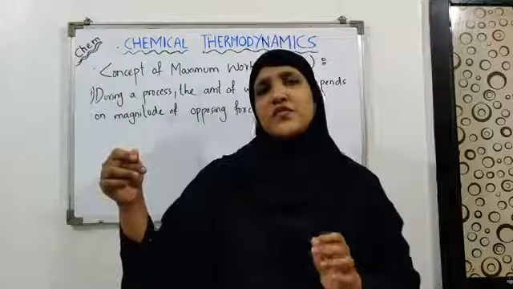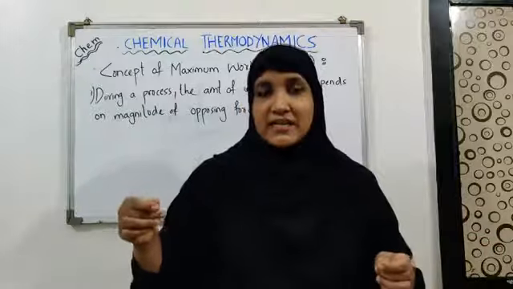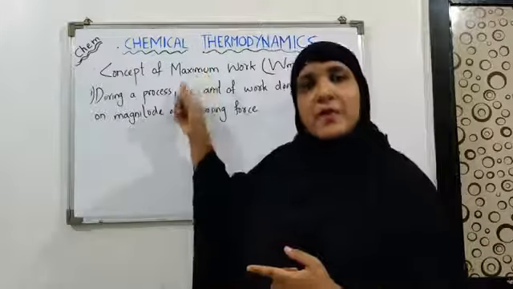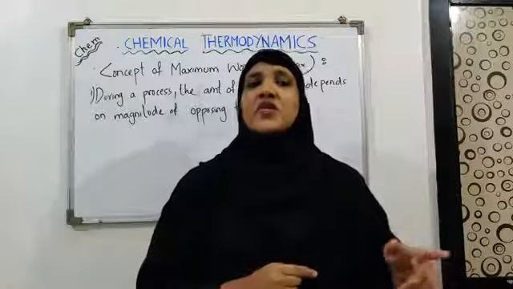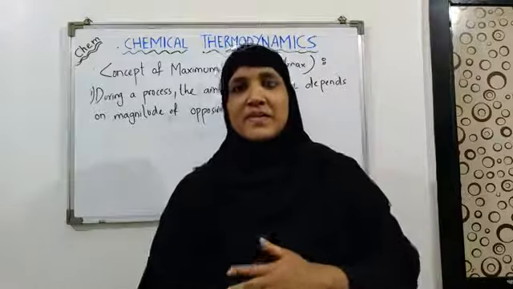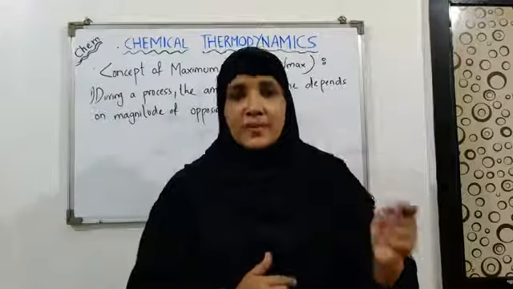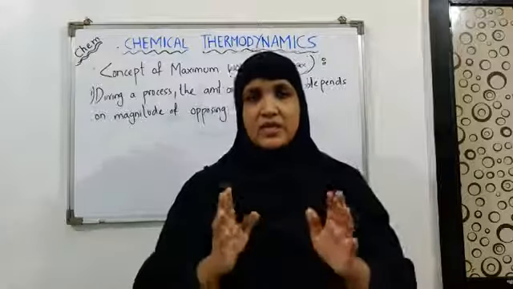It means the opposing force is only a little bit weaker than the driving force, so it has its maximum value. So maximum work is obtainable only if the process we are observing is reversible in nature, because in reversible processes the opposing force has its maximum value. Okay, I hope you have understood it.